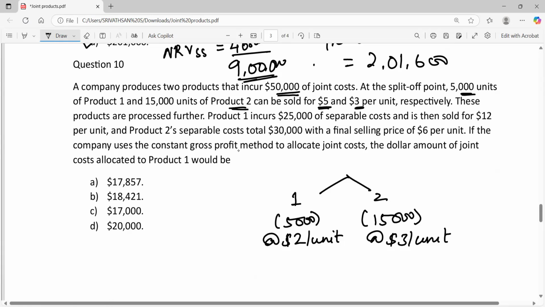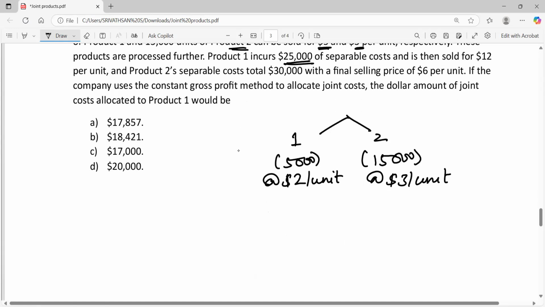These products are processed further. Product 1 incurs $25,000 of separable cost and it is then sold for $12 per unit, which means product 1 is not sold at the split off point, but it is processed further at a cost of $25,000 and the 5,000 units can be sold at a price of $12 per unit.